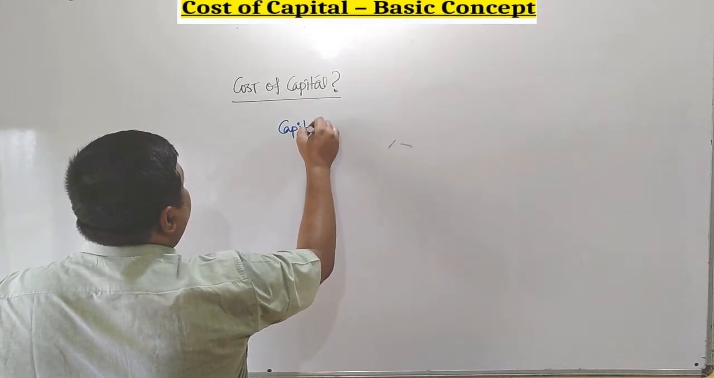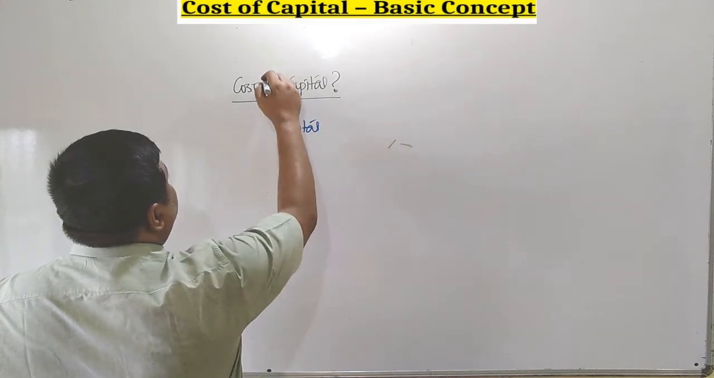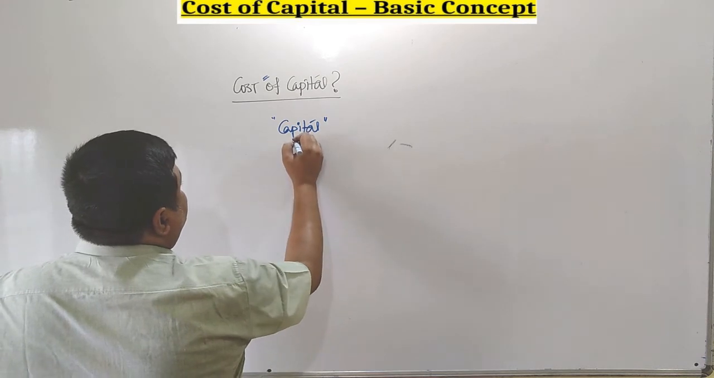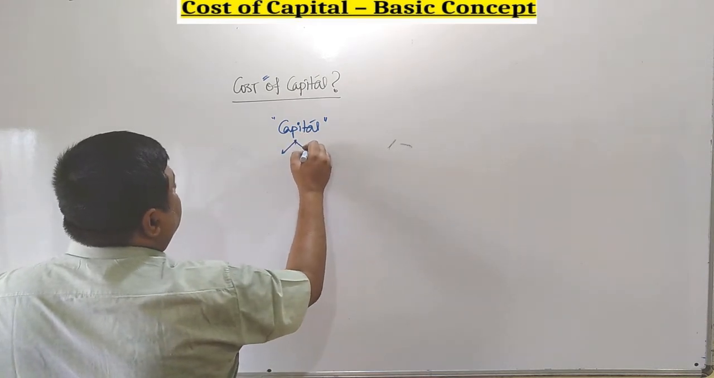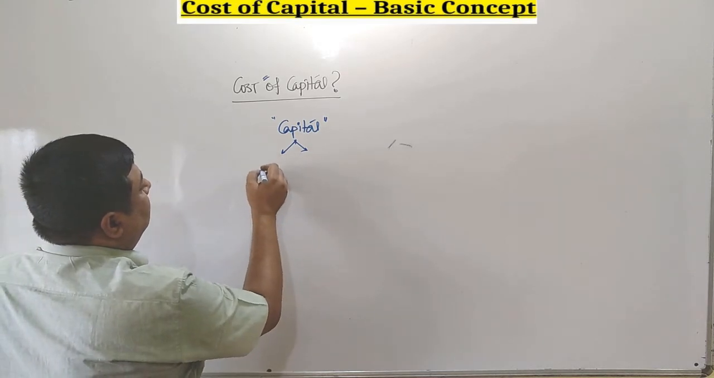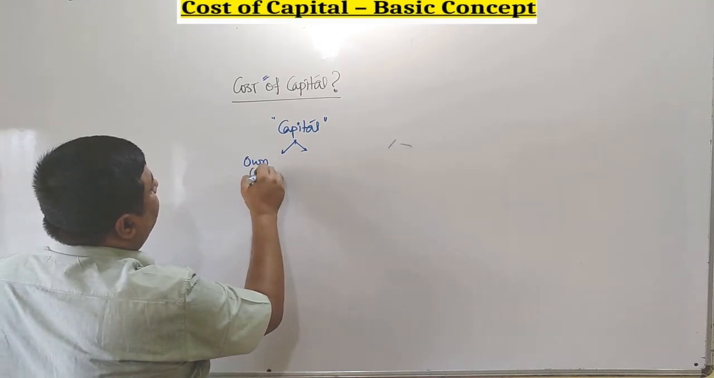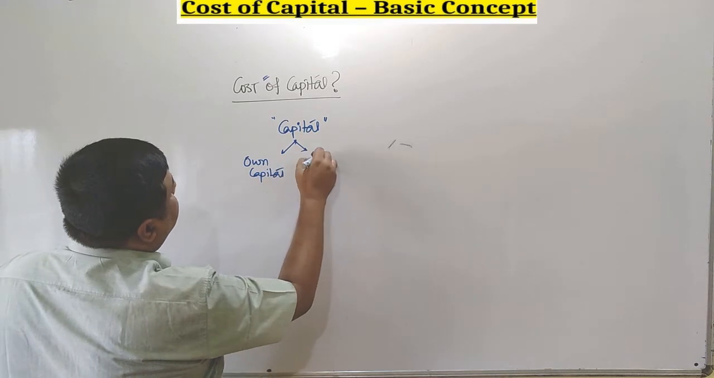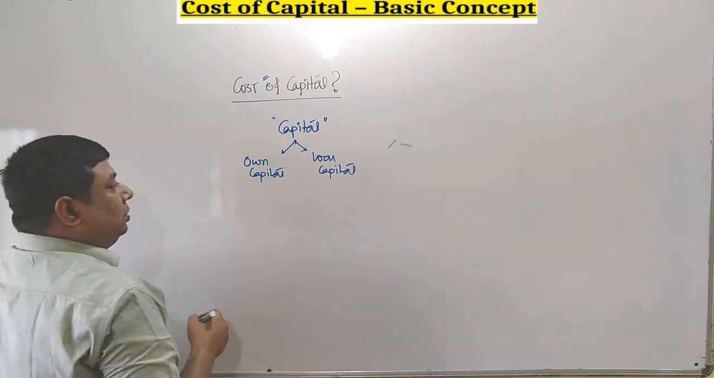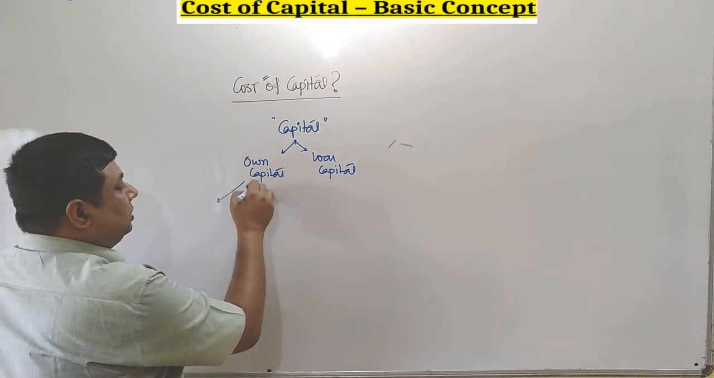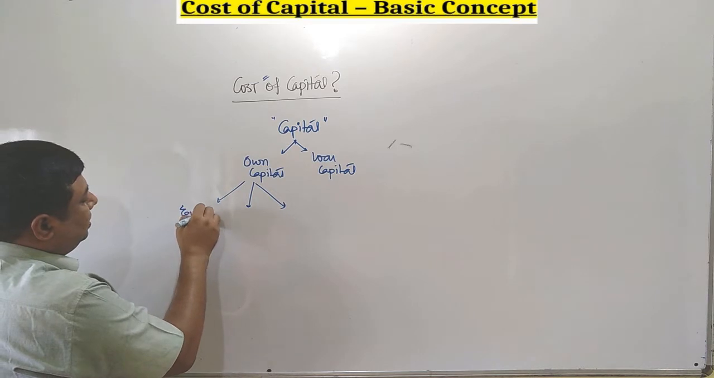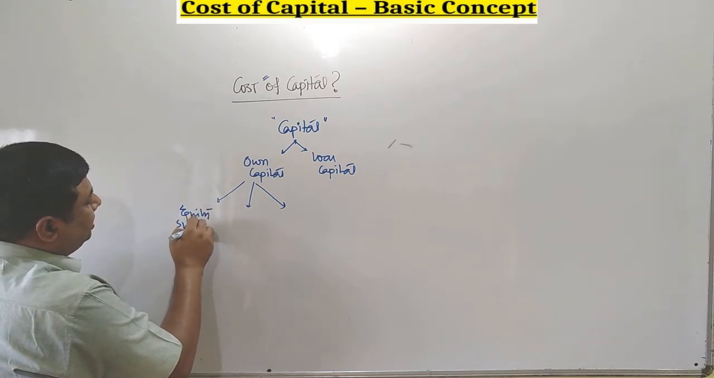Before going to cost of capital, first we need to categorize the capital in case of business organizations. It is firmly believed that the capital can be considered as own capital and loan capital as well. Own capital can be categorized in three parts. One is equity share capital.